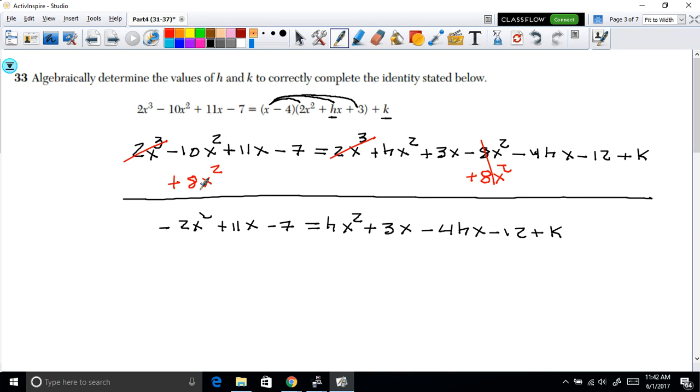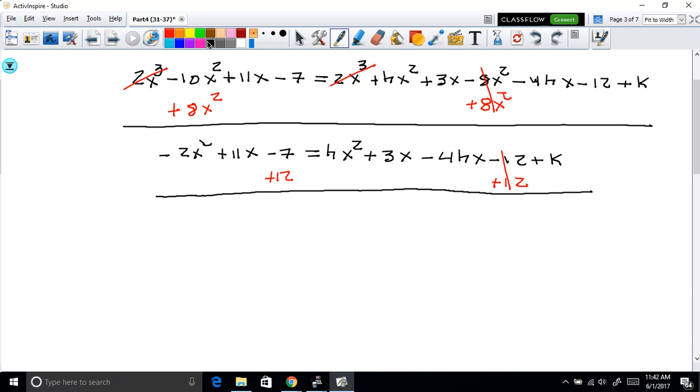Let's make this even easier now. Let's add 12. Because again, all we're doing is just trying to simplify our expressions here. You could have taken a different route. The whole idea is to make the left side equal the right side, and the fewer terms we have on the right side, the better. So I'm just canceling terms and combining them on the left side here. That's all we're doing right now. All right, so now we have the following.